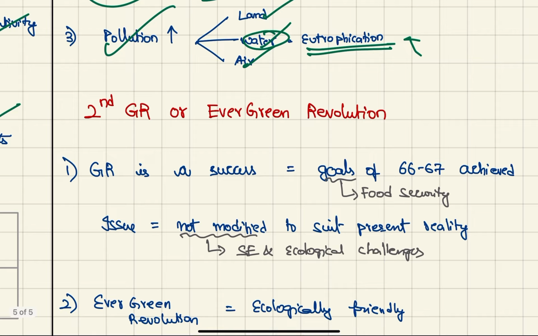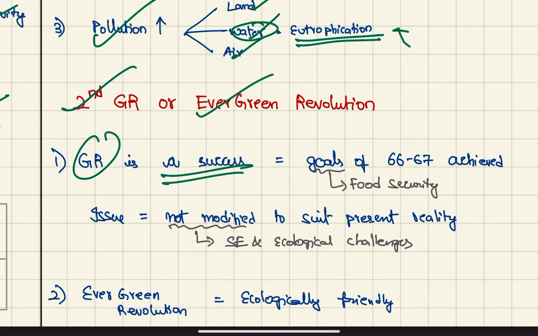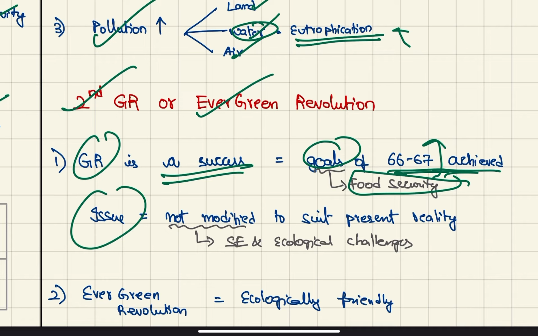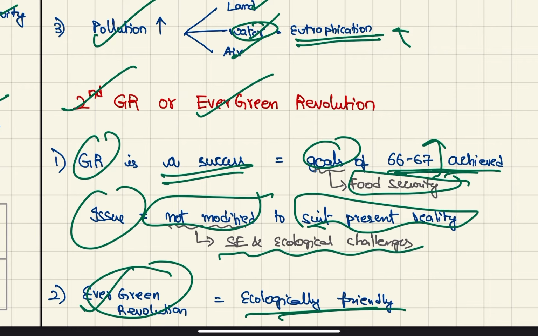And next we have the way forward for the green revolution: the second green revolution or evergreen revolution. Green revolution is actually a success because the goal in the 1960s was to achieve food security, which it did. But the issue is that it was not modified very quickly to suit the present reality, which led to the socio-economic and ecological challenges. Therefore, evergreen revolution is a green revolution which is ecologically friendly.